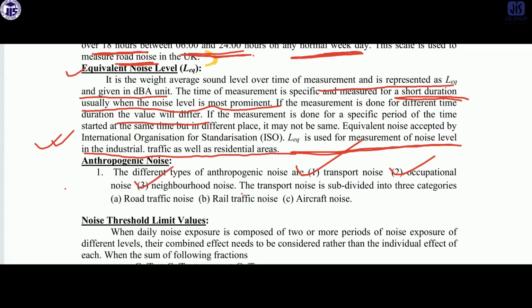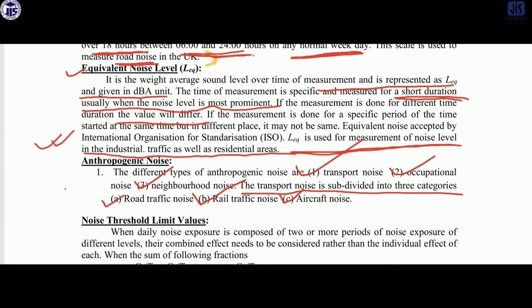Transport noise is again subdivided into three categories: road traffic noise, rail traffic noise, and obviously aircraft noise. This may be a question, so you have to keep in mind how many types of anthropogenic noise there are.